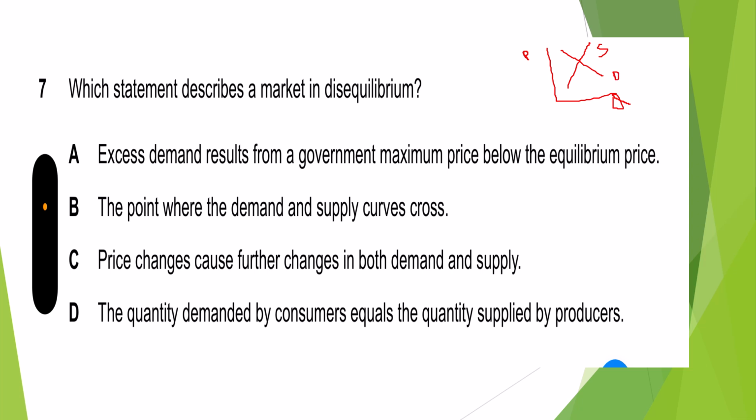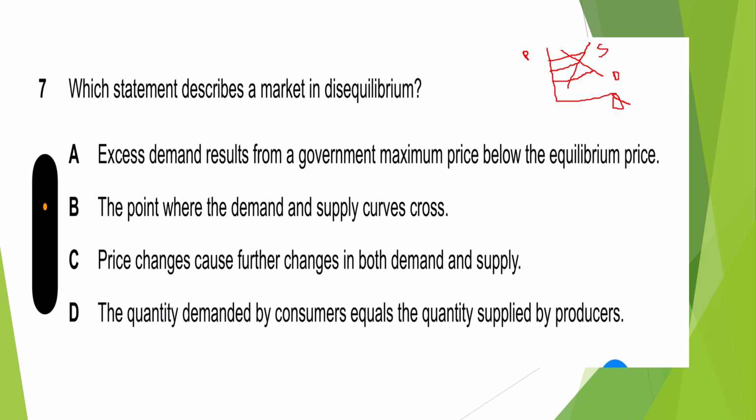Right? This is the equilibrium point. Any point other than this, like this and this, so any point above the equilibrium price and below the equilibrium price is disequilibrium.